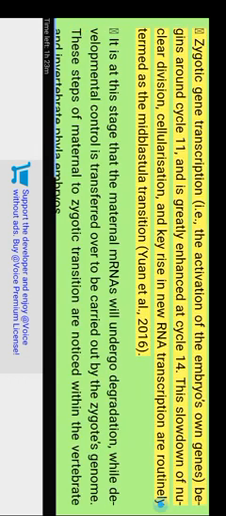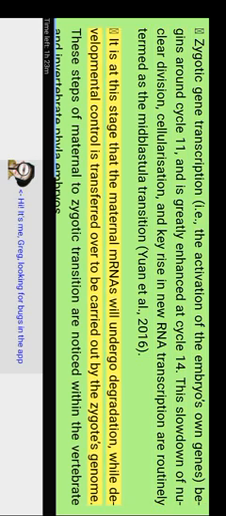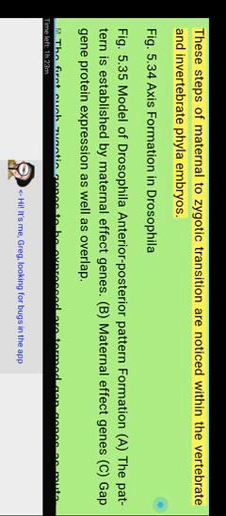Zygotic gene transcription, i.e., the activation of the embryo's own genes, begins around cycle 11 and is greatly enhanced at cycle 14. This slowdown of nuclear division, cellularization, and key rise in new RNA transcription are routinely termed the midblastular transition. It is at this stage that the maternal mRNAs will undergo degradation, while developmental control is transferred over to be carried out by the zygote's genome. These steps of maternal to zygotic transition are noticed within vertebrate and invertebrate phylum embryos.